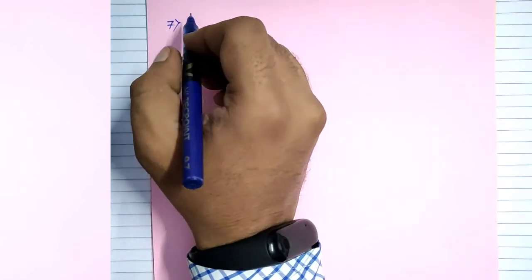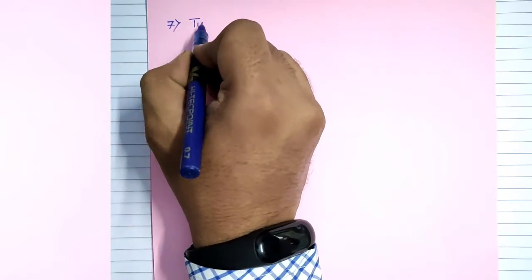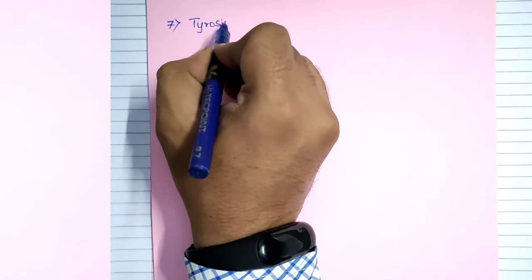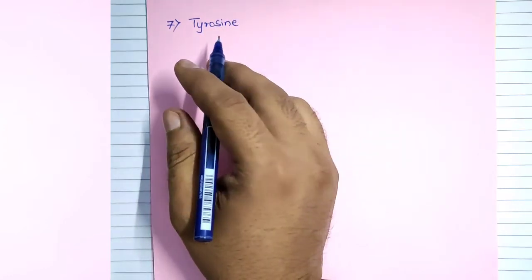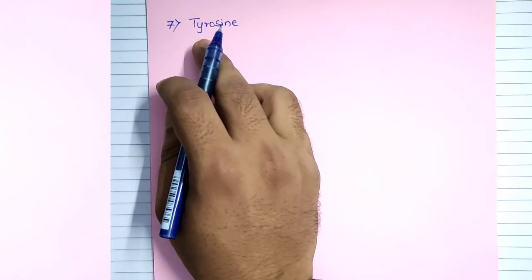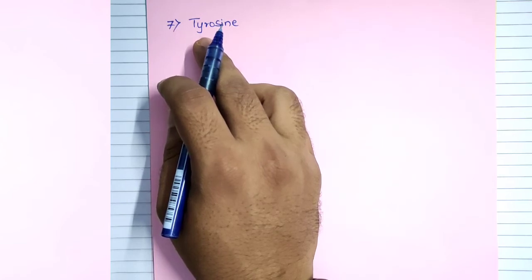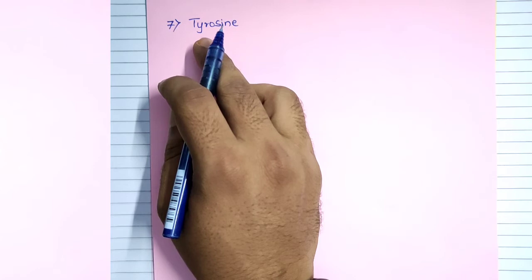that is tyrosine. Tyrosine, which is a non-essential amino acid. That means this amino acid is synthesized in our body. Non-essential amino acid, tyrosine. This tyrosine is another, we can say, derivative of phenylalanine.